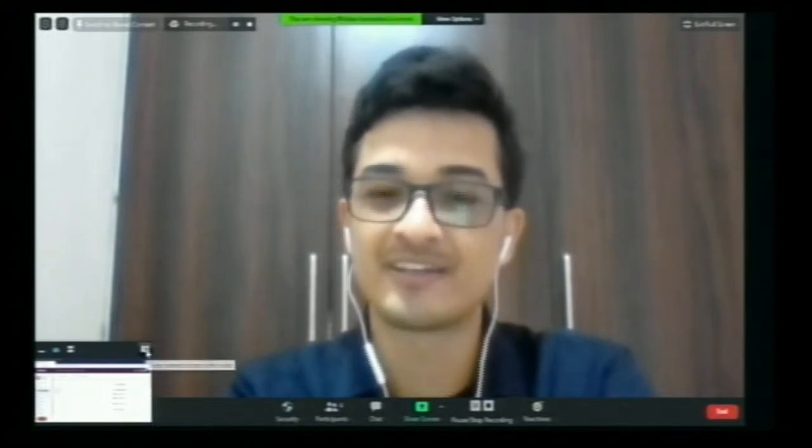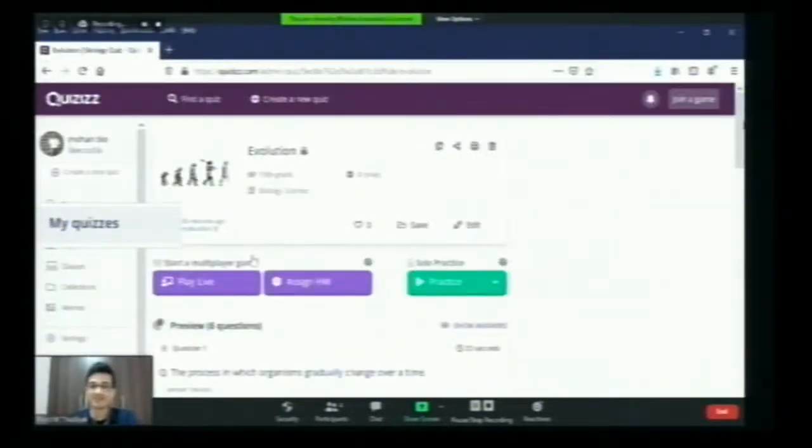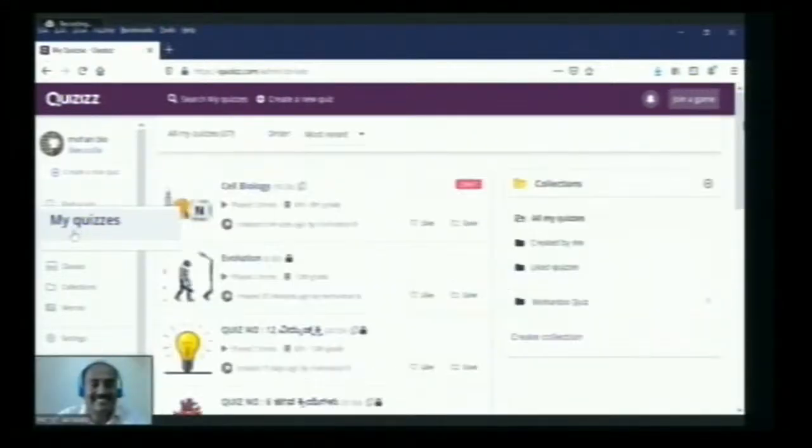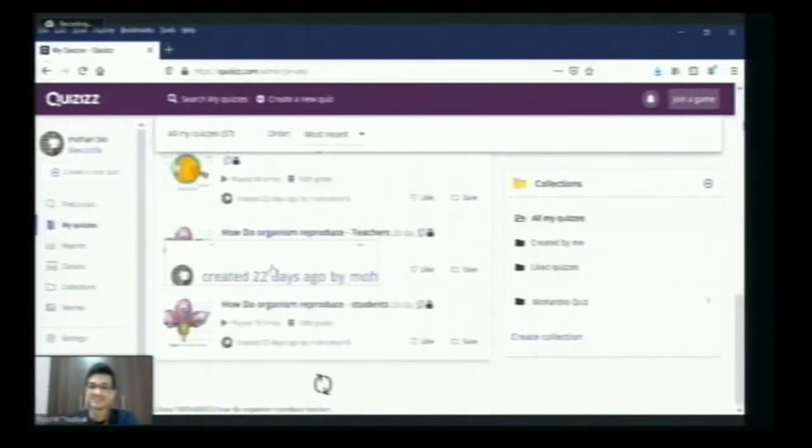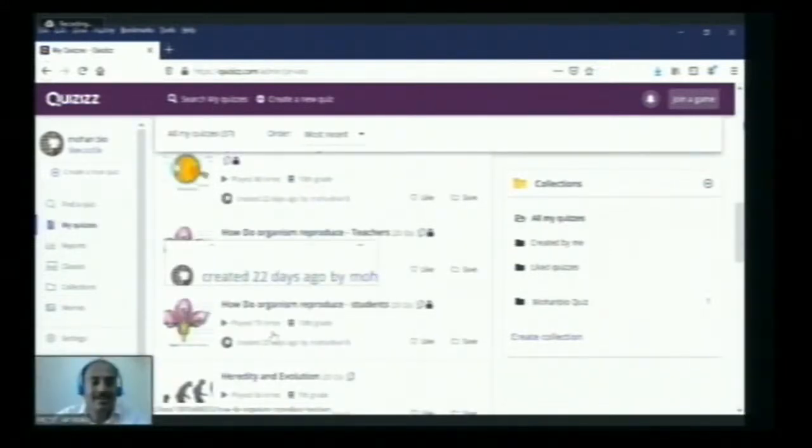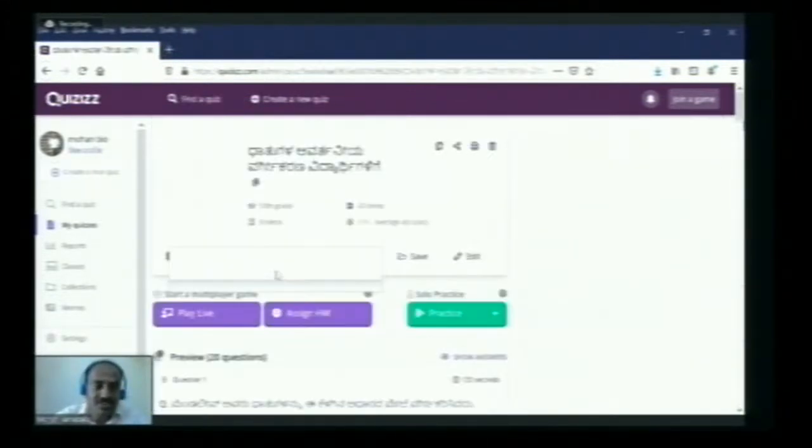So can you please show us one more quiz that you created? Something that is much more involving and gripping. Sure. Some other variation, maybe not biology. No, actually I created in biology and chemistry. So I will show one in a regional language. For that you have to use Unicode. In the regional language, Kannada, I created one on the periodic table. That is in Unicode, so it will appear on mobile also.